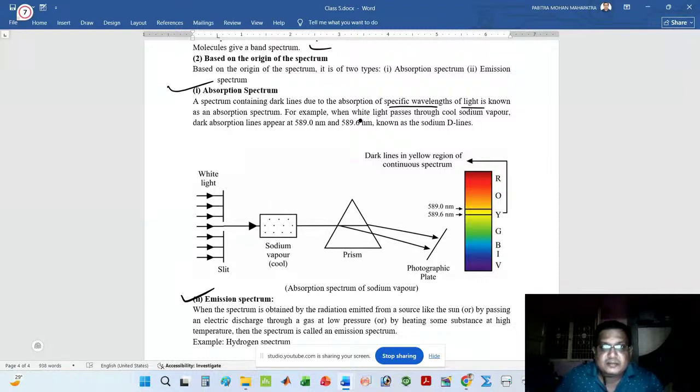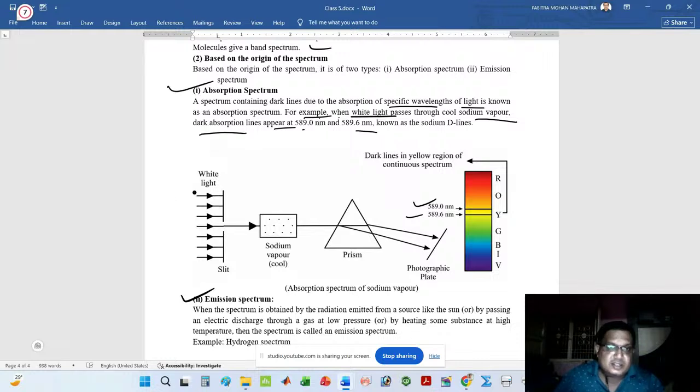Example of absorption spectrum: when white light passes through cool sodium vapor, dark absorption lines appear at 589 nm and 589.6 nm. These are the two lines.